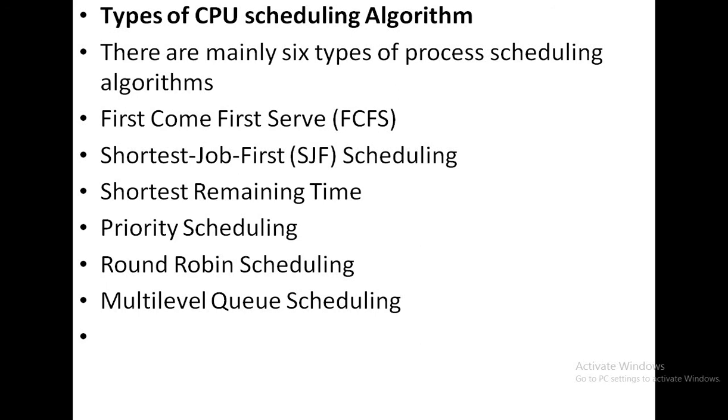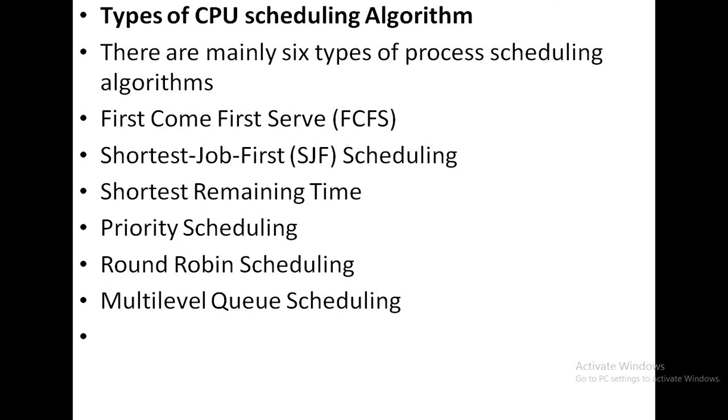So we are going to cover these 4 types of CPU scheduling algorithms in my coming classes. In our next class, we are going to discuss the first CPU scheduling algorithm, first come first serve, its different characteristics, and how the processes get executed with the help of first come first serve CPU scheduling.